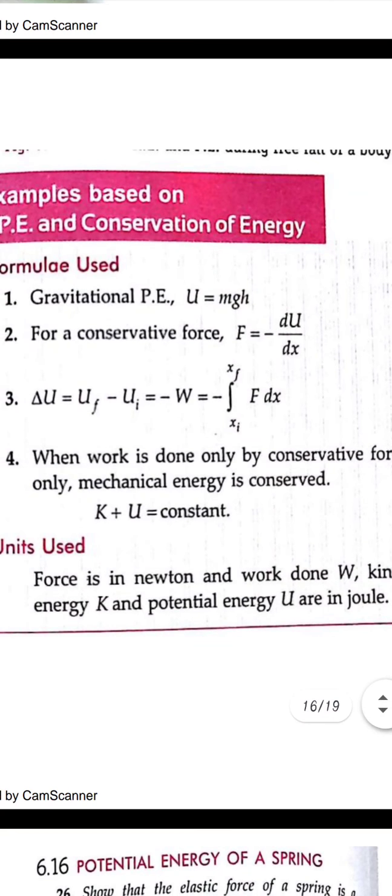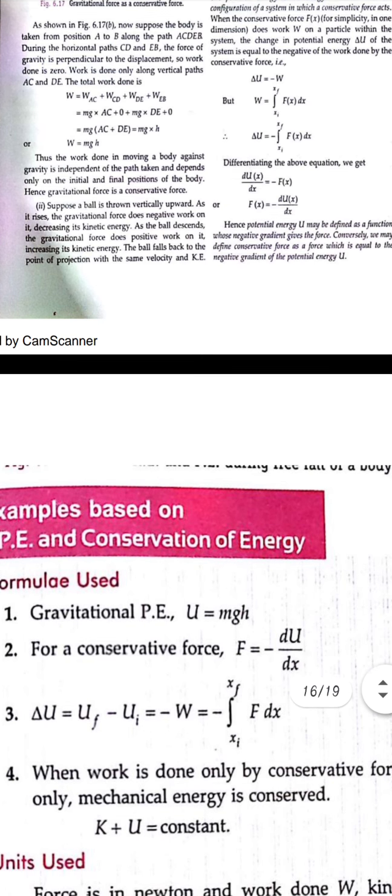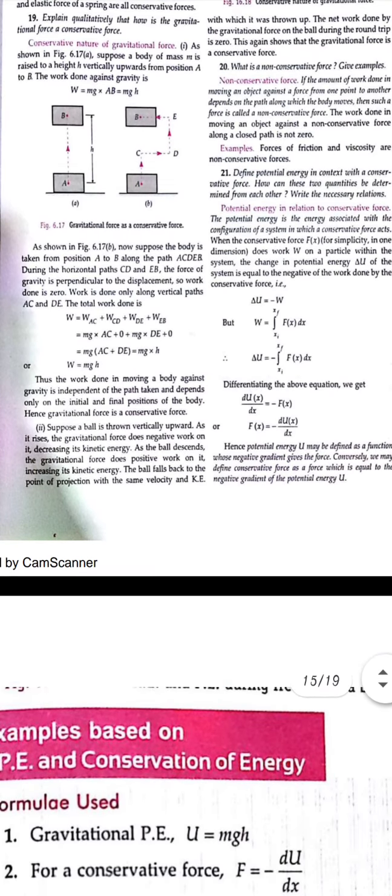So here, gravitational potential energy can be given as mgh. For a conservative force, the change in the potential energy with displacement is given by dU by dx, but in the opposite direction. Similarly, the change in the potential energy is also directly proportional to the work done. Since it is gravity, the work done and the force will be in different directions, so it is given as minus.